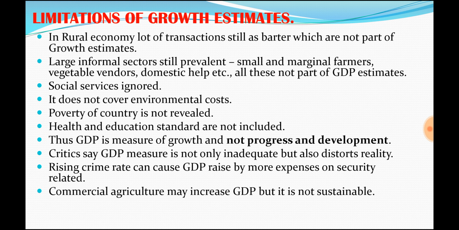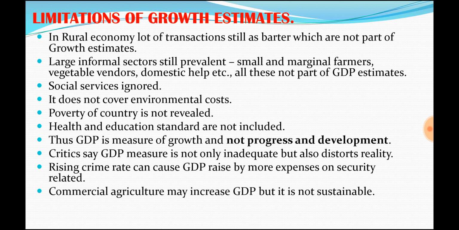Similarly, the country may be growing for a particular period of time using certain methods. For example, in agriculture, the country may be engaging in commercial agriculture. As a result, the GDP might increase faster. But after a certain period of time, because of the commercialization of agriculture, which may not be sustainable, the GDP will come down.